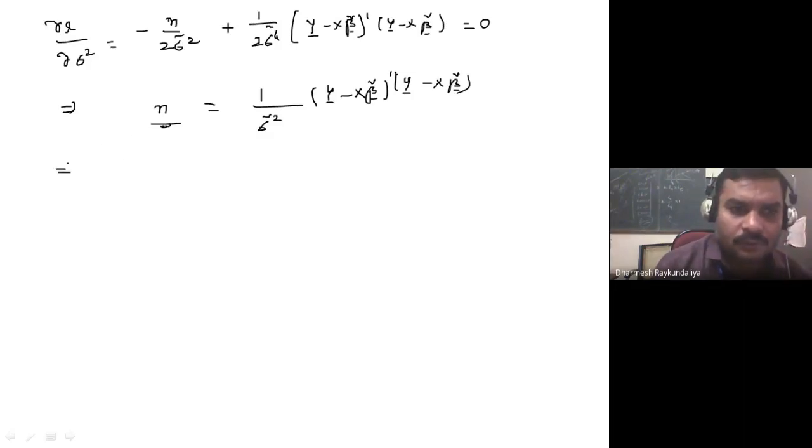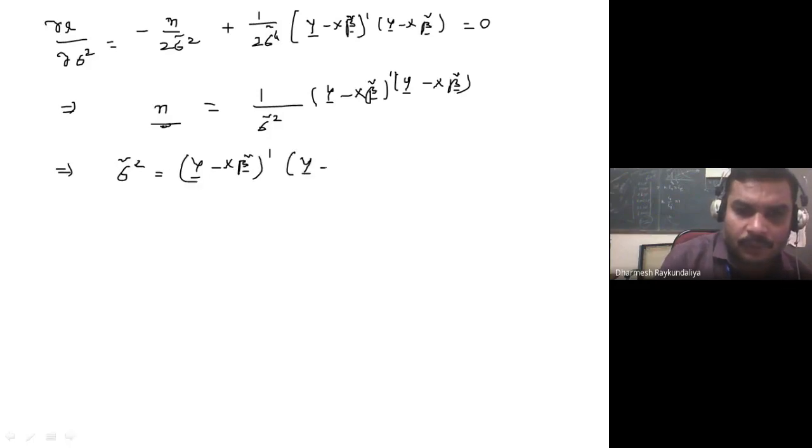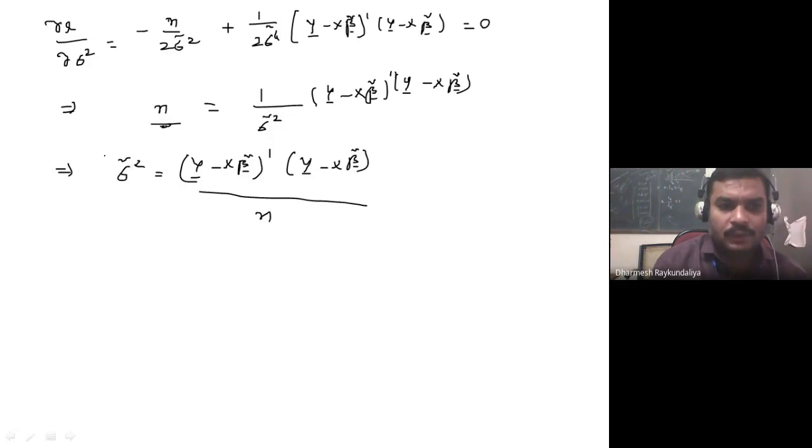Which implies sigma cap square is nothing but y minus X beta curl transpose y minus X beta curl divided by n. So this is a ML estimator of sigma square.